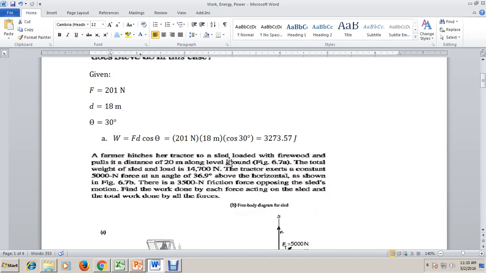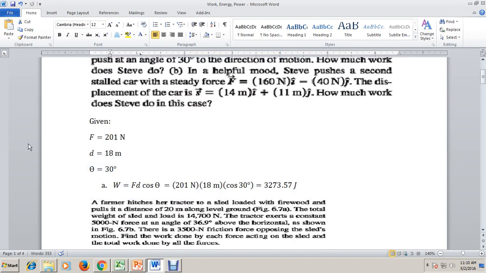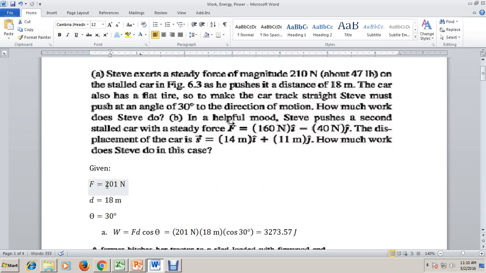Okay, so for the solution, we are given in the problem 210 newtons as the force. The distance is 18 meters, and the angle in between the given force and distance is 30 degrees. So this is simply a direct substitution problem. Work is simply F times D times cosine of the angle in between F and D. So substitution, 210 times 18 times cosine 30 gives you 3,273.57 joules of work done on the car.